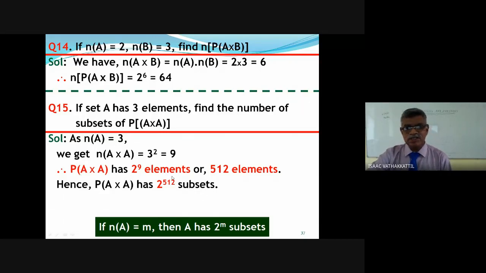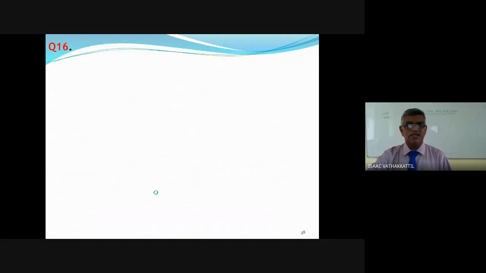The power set of A cross A has 512 elements. If I go on writing its subsets, whatever that is, any set can have subsets. Okay. Is it convinced? Let's go for some examples.